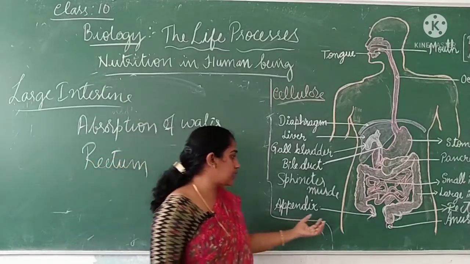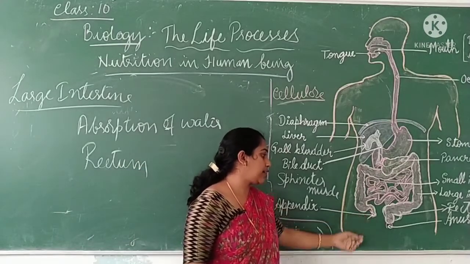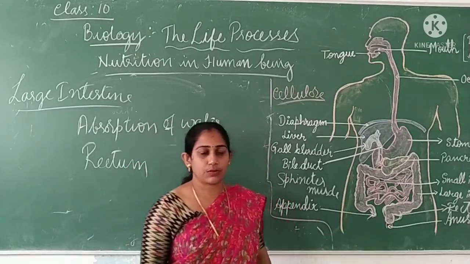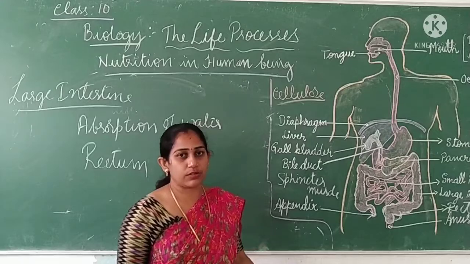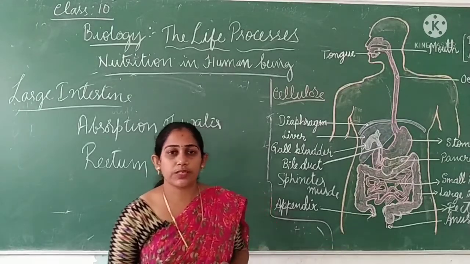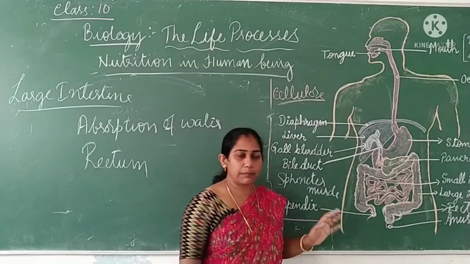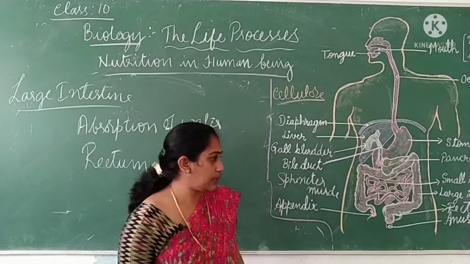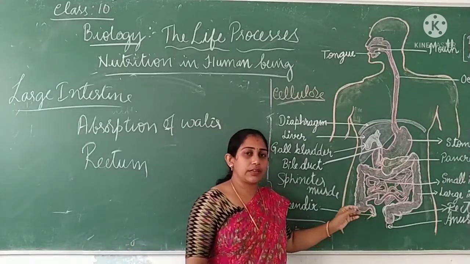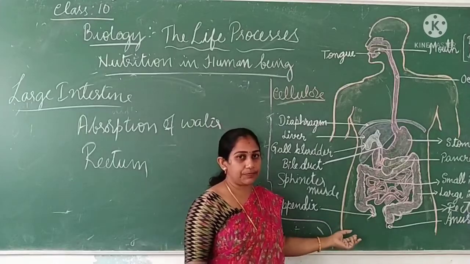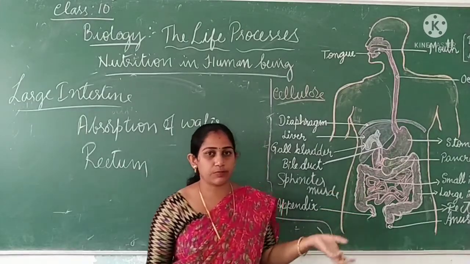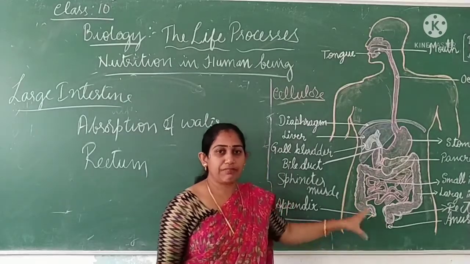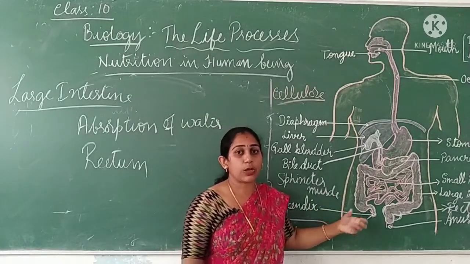Here you can see one more small structure at the junction of the small intestine and large intestine, a part called the appendix. It was considered to be a waste organ, a vestigial organ. Vestigial means an organ which is of no use, but it's not completely vestigial. It contains some bacteria which actually help in the digestion process as well. But when we eat some kind of food, germs or bacteria may infect this part, the appendix. That infection is called appendicitis.